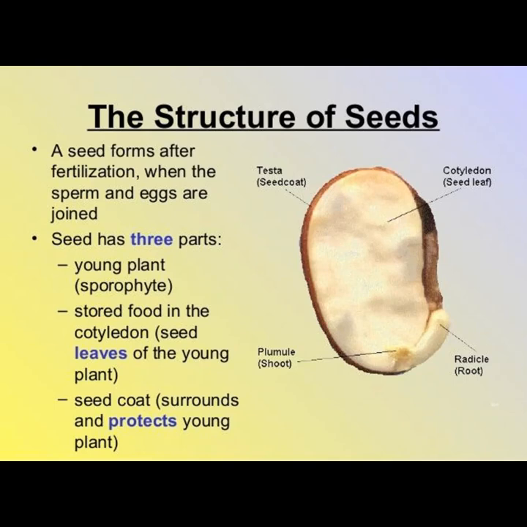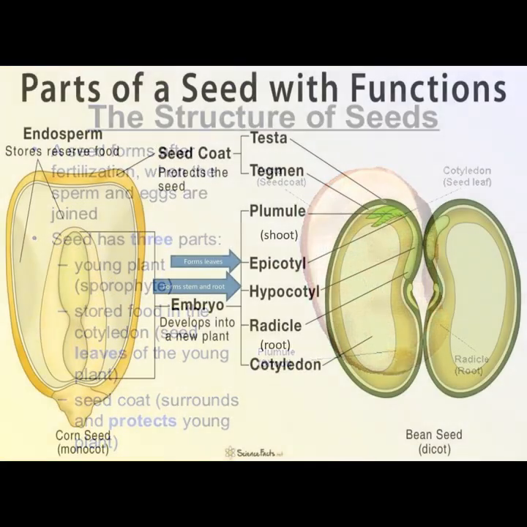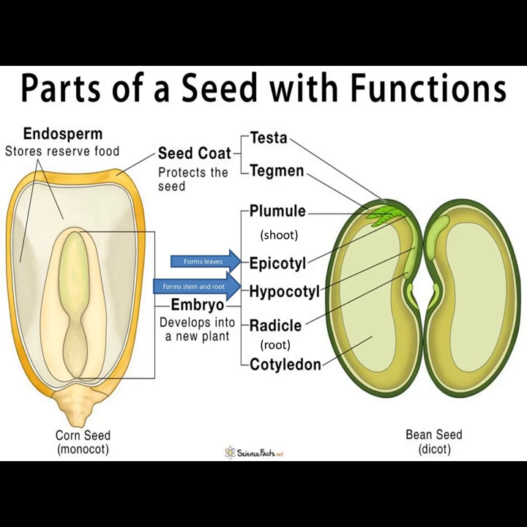The structure of seeds. A seed forms after fertilization when the sperm and egg are joined. A seed has three parts: the young plant known as sporophyte, stored food in the cotyledon, which are the seed leaves of the young plant, and the seed coat. The seed coat surrounds and protects the young plant. Parts of a seed with function. Endosperm stores reserve food. Seed coat protects the seed.